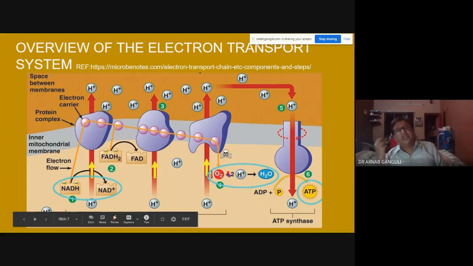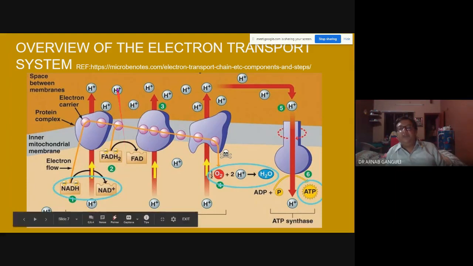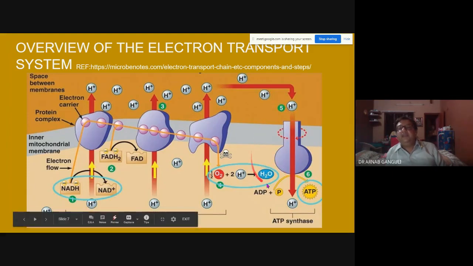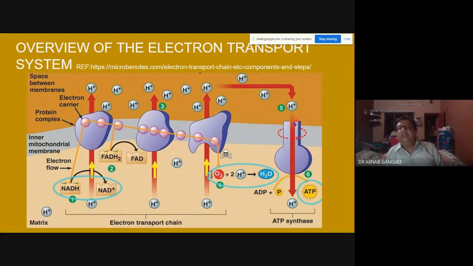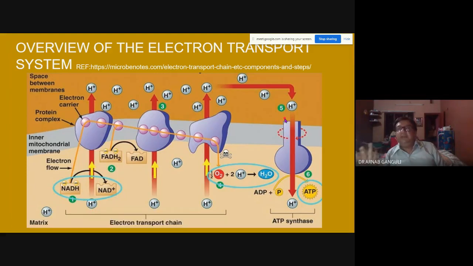Otherwise, it's all over. If you stop any of these components, the hydrogen concentration on both sides becomes equal. When it becomes equal, there is no gradient, so this will not move. And if this doesn't move, there is no ATP production. No ATP production, you will die.